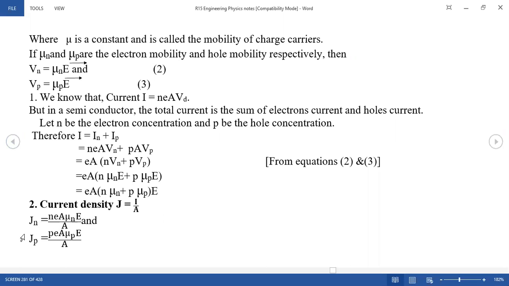And Jp is equal to, instead of N, you put P: e P mu P E. So this Jn is related to the current density of electrons, and Jp is related to the current density of holes.